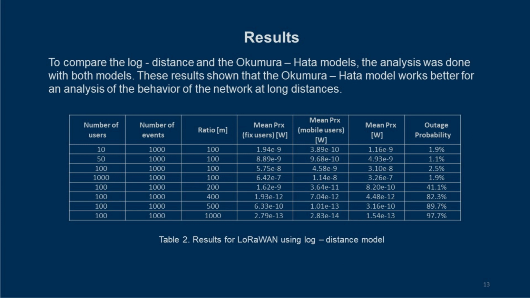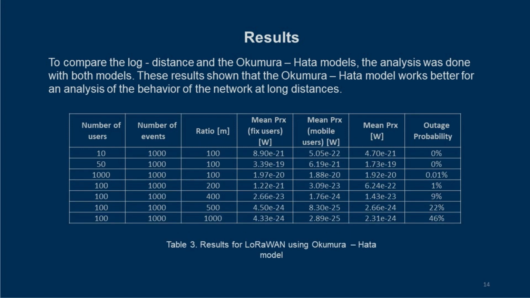To compare the log distance and the Okumura-Hata models, the results are shown in table 2 for the log distance, where it's shown that at a distance of 200 meters, the outage probability is almost 42%. Table 3 shows the results for the Okumura-Hata, where the outage probability is lower. These results show that the Okumura-Hata model works better for an analysis of the behavior of the network at long distances.